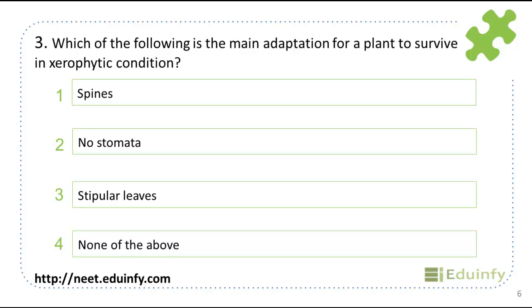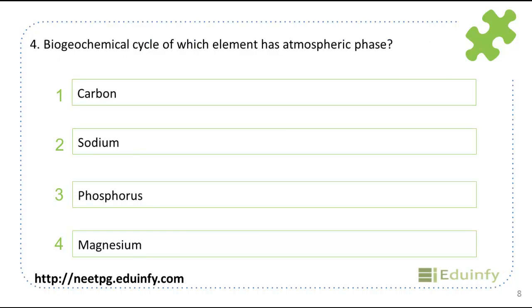There are two things: stems are covered by thick cuticles and leaves are modified to spines to reduce loss of water. So first is the answer, spines. Next question, biogeochemical cycle of which element has an atmospheric phase?